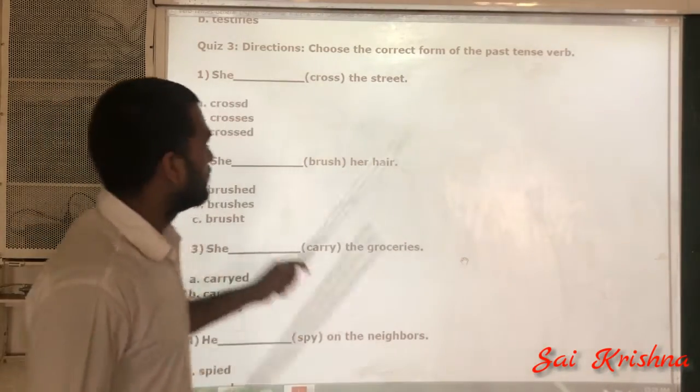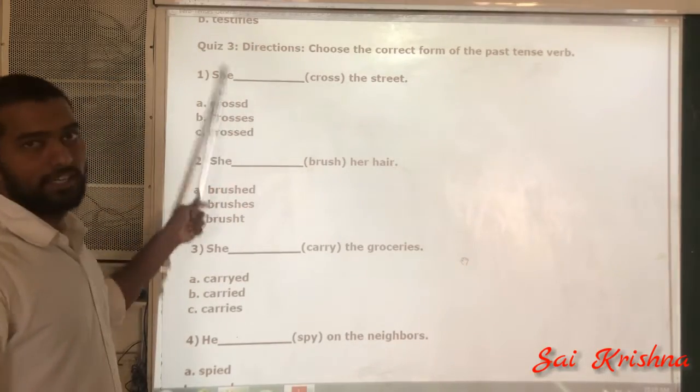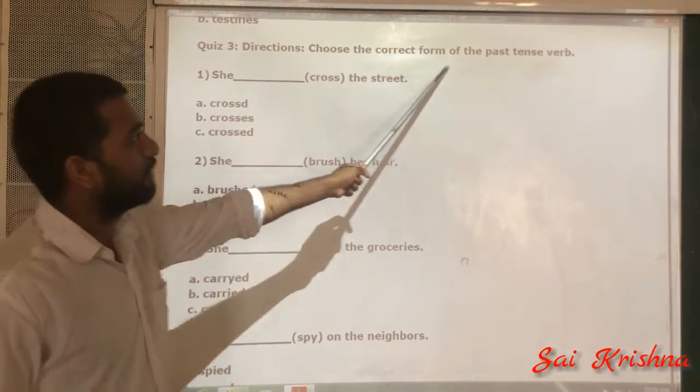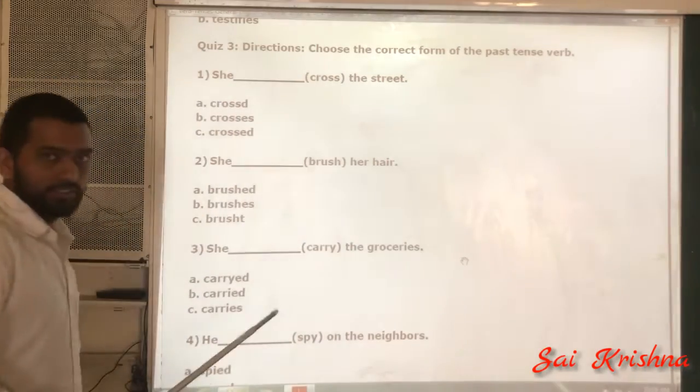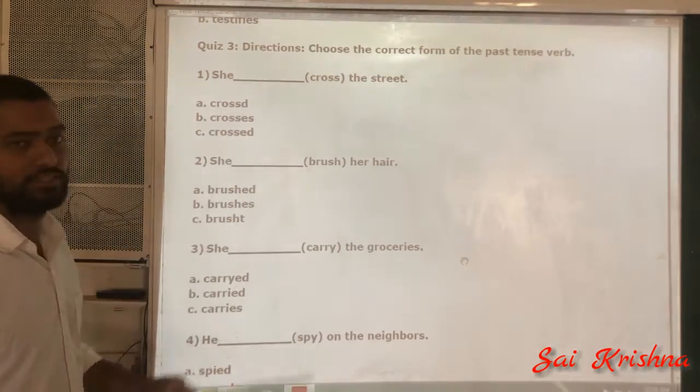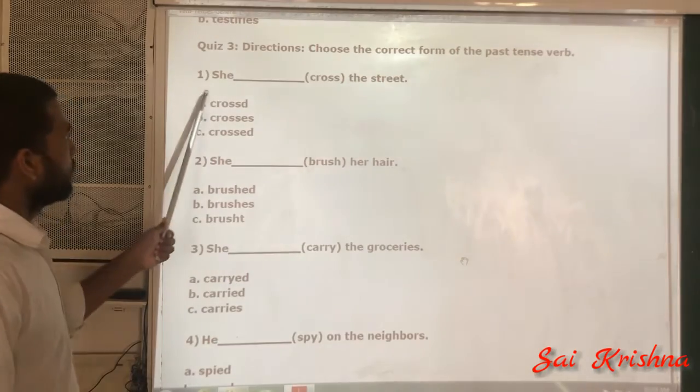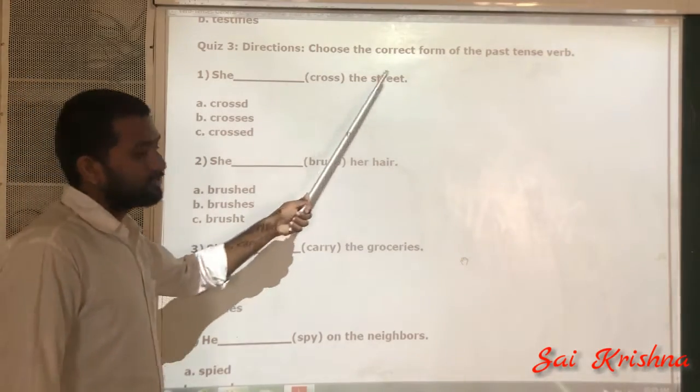Okay, let us see. Quiz number 3. Choose the correct form of the past tense. Means in all the questions we need to choose only the past tense form. Okay. First one. She ___ the street.